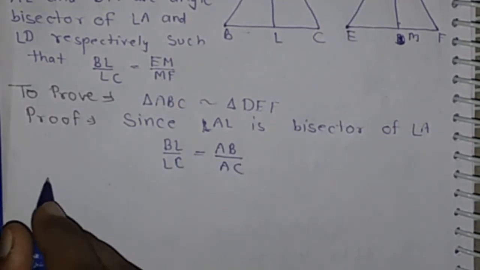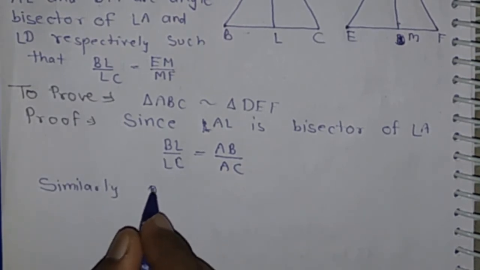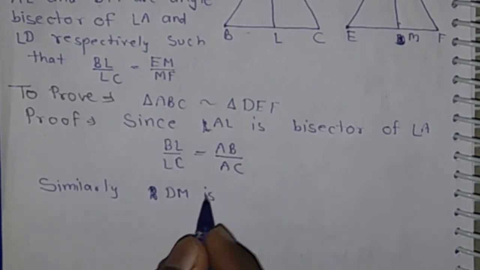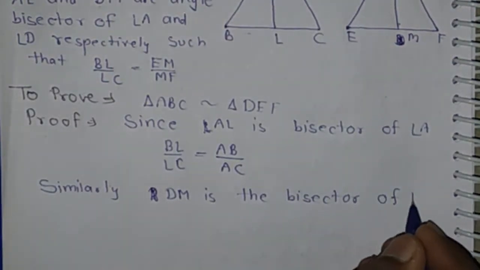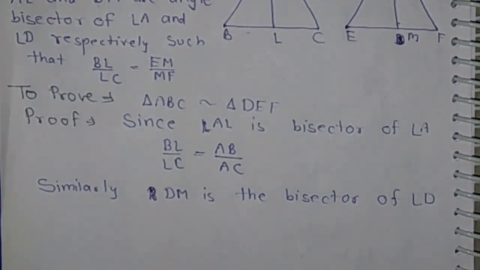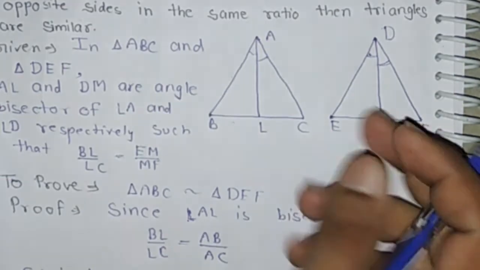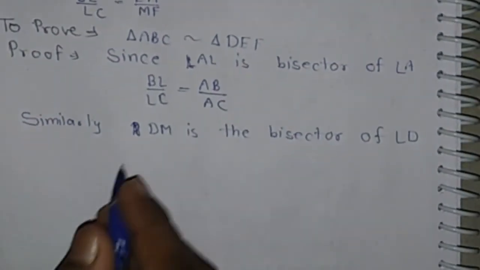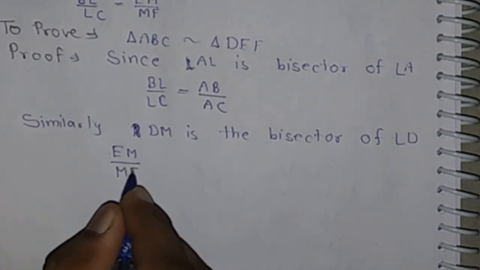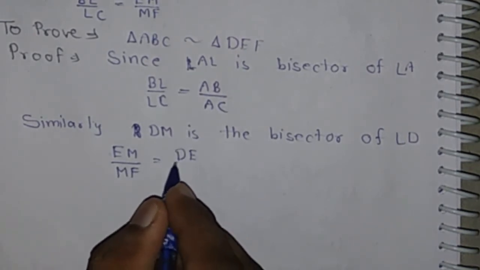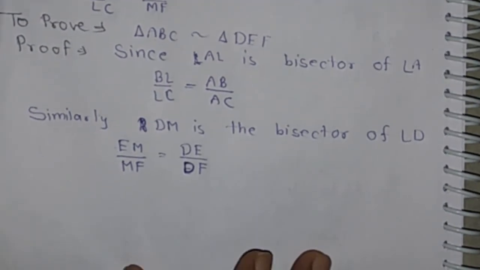Now similarly, DM is the bisector of angle D, then DM divides the side EF in the ratio equal to the ratio of the sides including the angle, means EM by MF is equal to DE by DF.